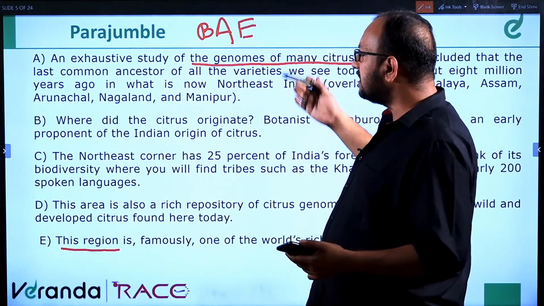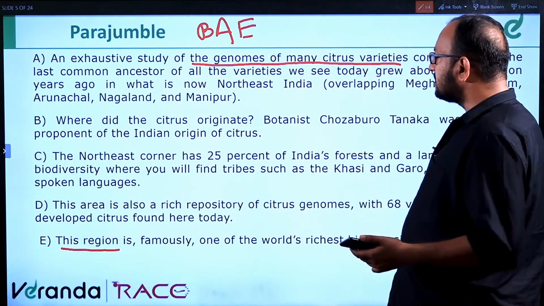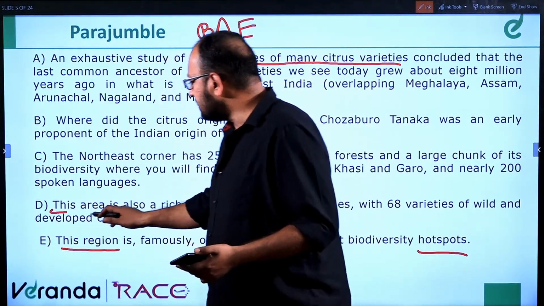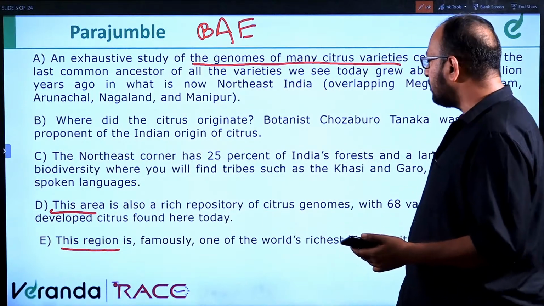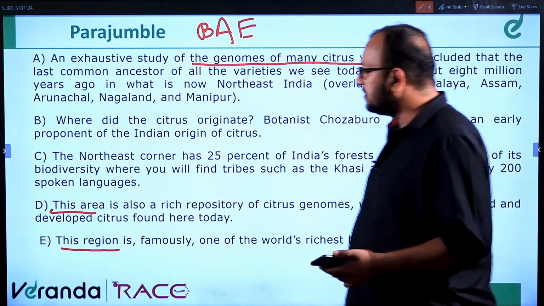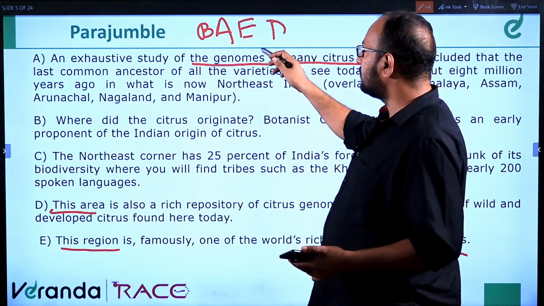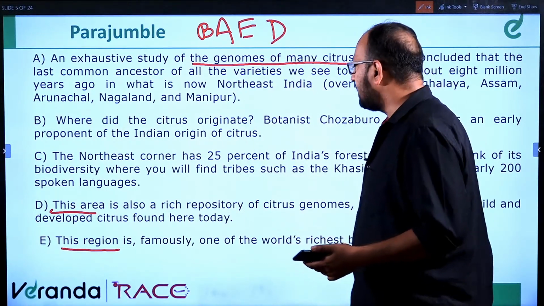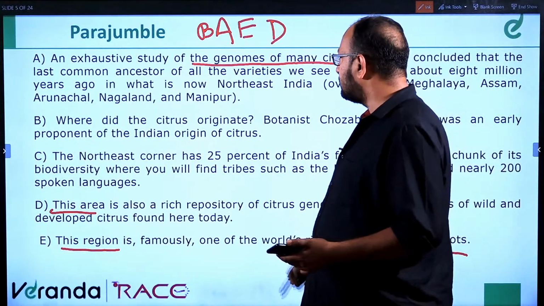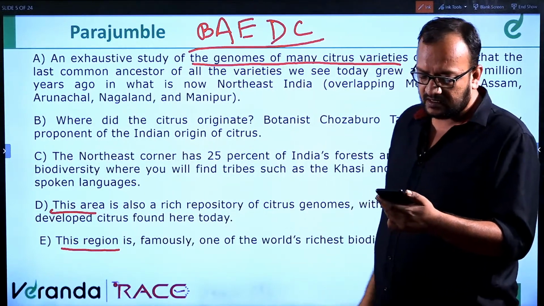Next, we have to choose between D and C. One of the richest region. So, this area is also a rich repository of citrus genomes with 68 varieties of wild and developed citrus found here today. So, BAE, D and last one would be C. The northeast corner has 25% of India's forest and a large chunk of its biodiversity where you will find. So, BADC. This will be the correct order.